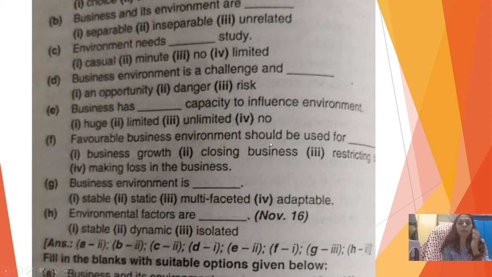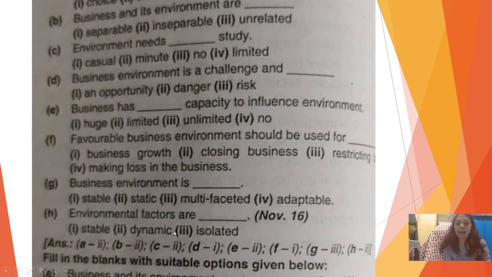Favorable business environment should be used for business growth. Business environment is multifaceted, matlab there are a lot of dimensions to it. Environmental factors are dash. Environmental factors are dynamic.